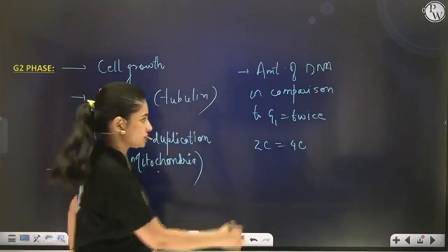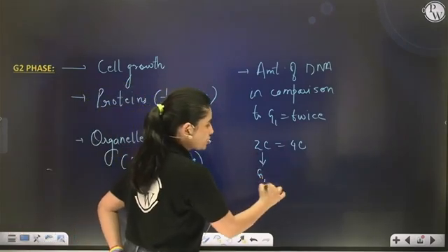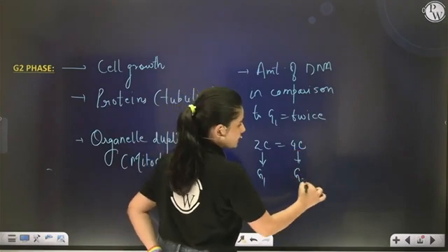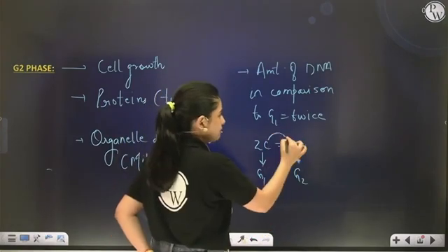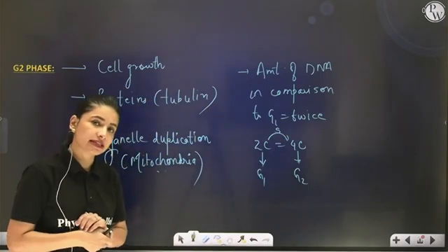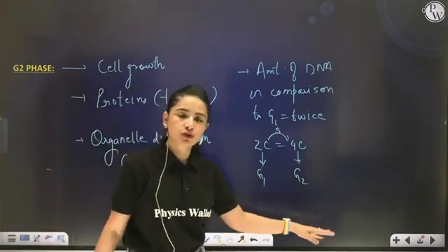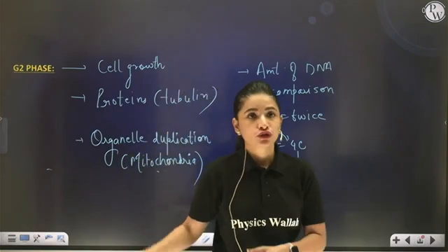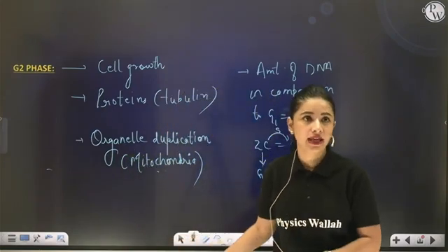Clear? So this is the amount of DNA which was present in G1 and this is the amount present in G2. Why? Because in the middle there was S phase. I hope the thing is clear. However, the number of chromosomes will remain the same. So this is about your interphase.